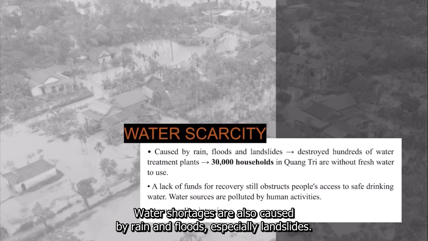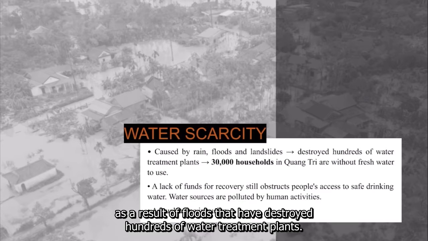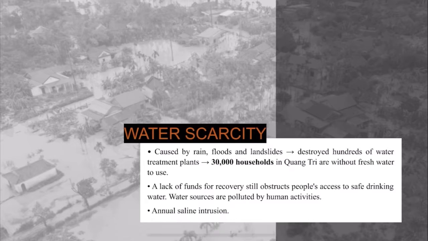Water scarcity is also caused by rain and floods, and especially landslides. About 30,000 households in Quảng Trị are without fresh water to use, and floods have destroyed hundreds of water treatment plants, and immediate water sources are polluted by human activity. And some central provinces have to fight with annual saline intrusion.